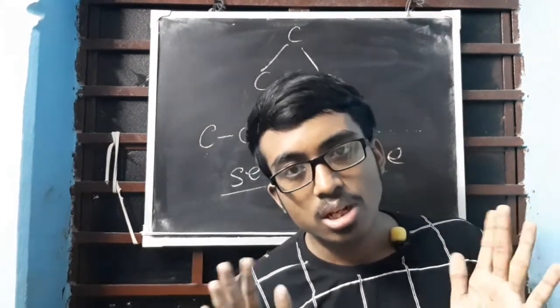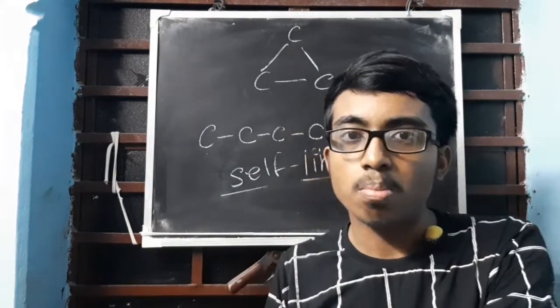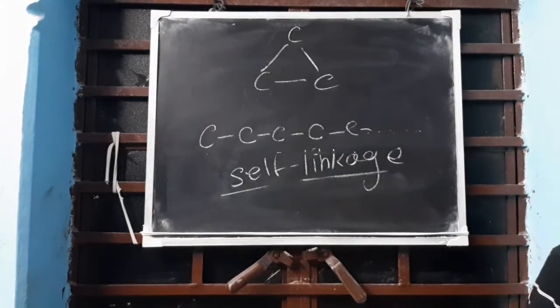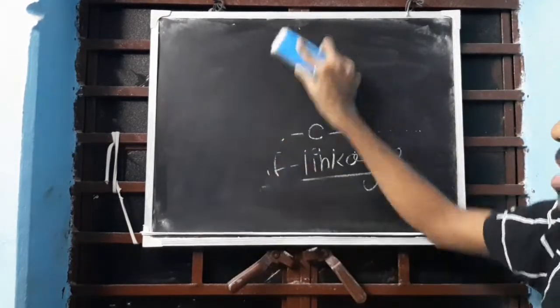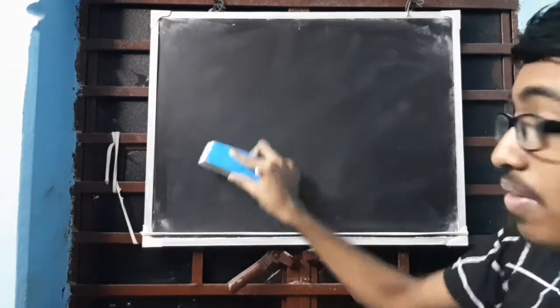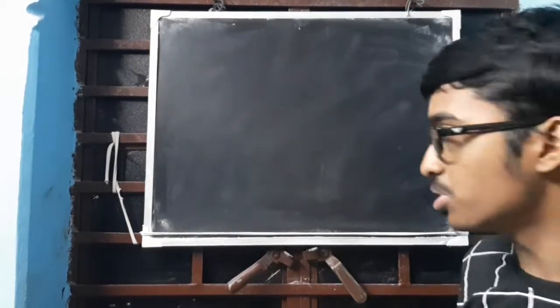Understood this much? Now we will be moving on to the most important thing. What is that? Single, double, triple bond. Here I have discussed single bonds. Now, what if there is a double bond? First, you have to understand the satisfaction of bonds.